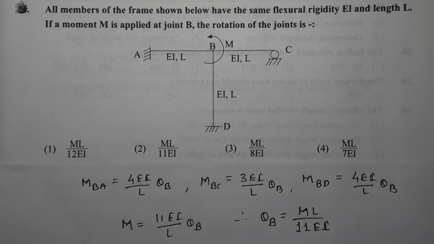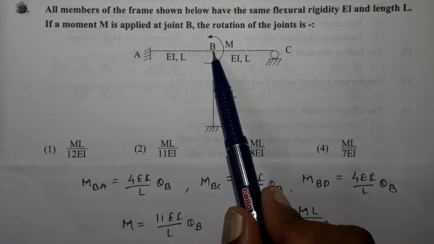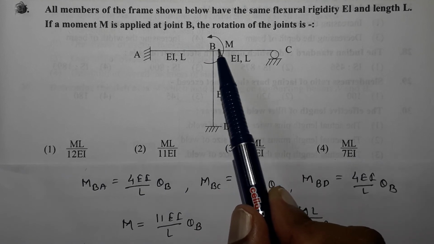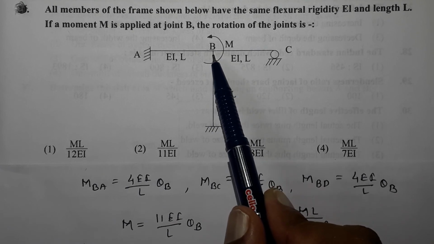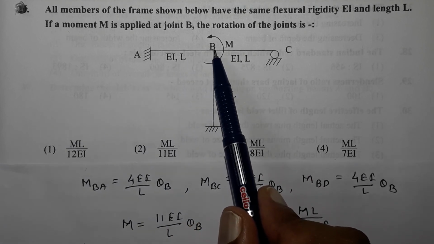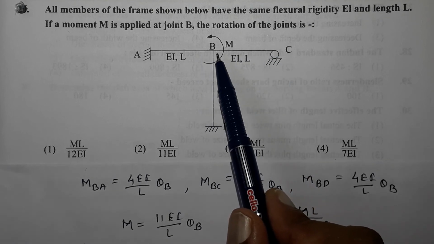Next question. All members of the frame shown below have the same flexural rigidity EI and length L. If a moment M is applied at joint B, the rotation of the joints is. Now here there are 3 members which are meeting at joint B, and joint B is a rigid joint. Now the speciality of rigid joint is that the angle between the members meeting at the joint is maintained even after the joint undergoes rotation. So it means that if this joint gets rotated, the rotation of BA is equal to rotation of BC is equal to rotation of BD.